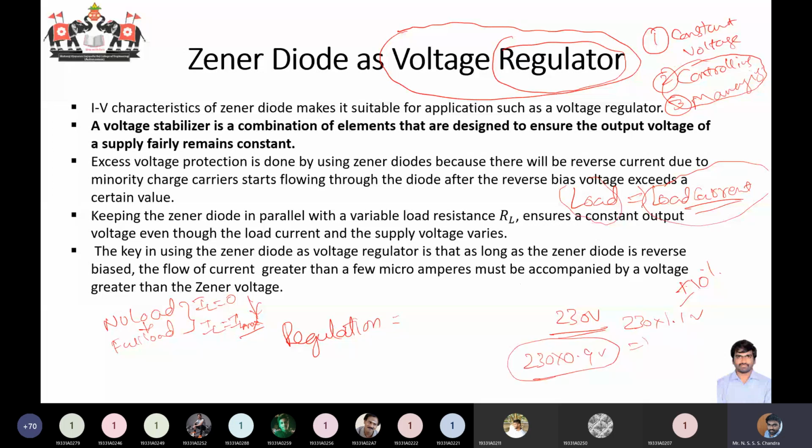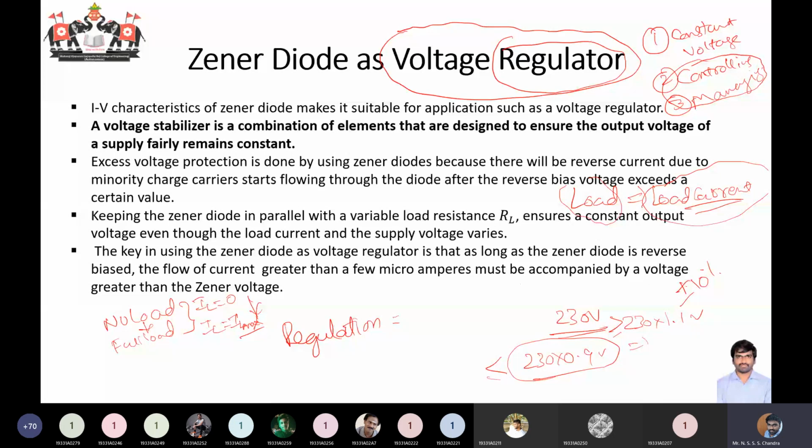If your supplier is providing a voltage less than this or greater than this, your equipment will not work properly. Equipment is usually designed to work between 90% of the nominal voltage and 110% of the rated voltage. Only in between this do your equipment work properly.